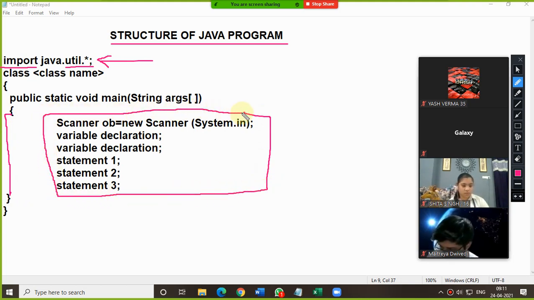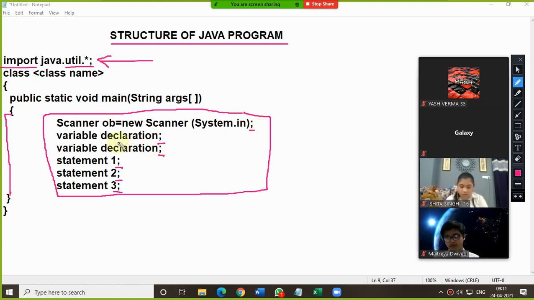As you can see here, semicolon, semicolon, semicolon, semicolon, semicolon, and semicolon. So from the second opening curly brace till the first closing curly brace, each and every line must be terminated with a semicolon. Am I clear on this?